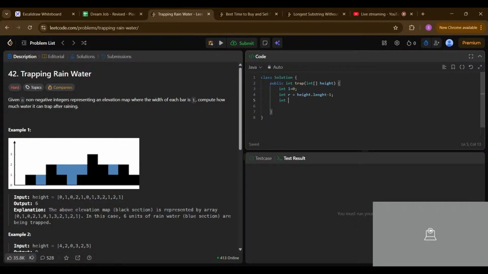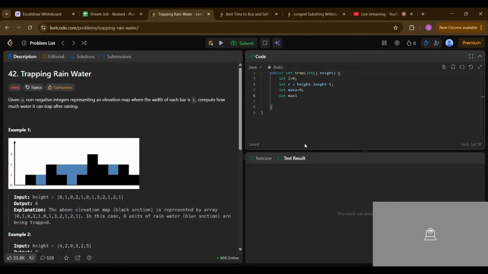Now we want the result, the maximum area which can be covered. As of now we have to store the value of the current maximum. Next, as I said earlier, we are storing the maximum left and maximum right.